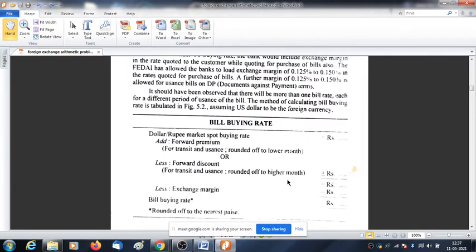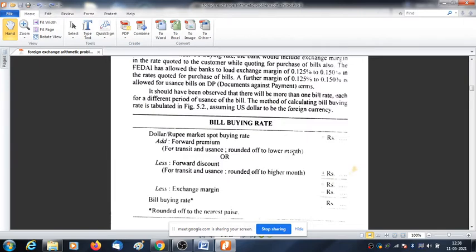And in case of premium, we want that our selling price should be low. Our selling price should be low, so we are rounding up to the lower month.